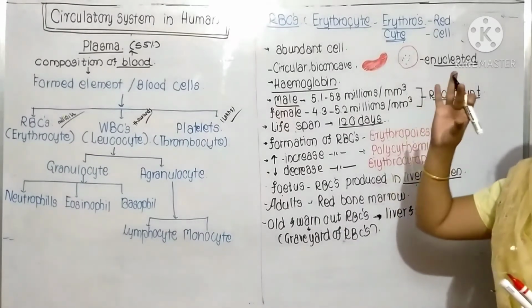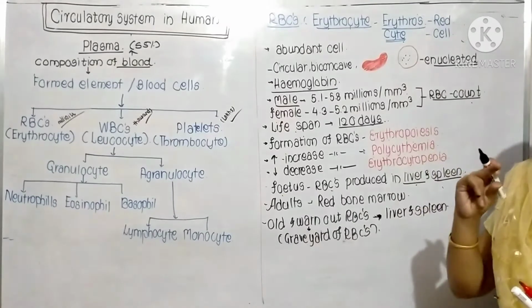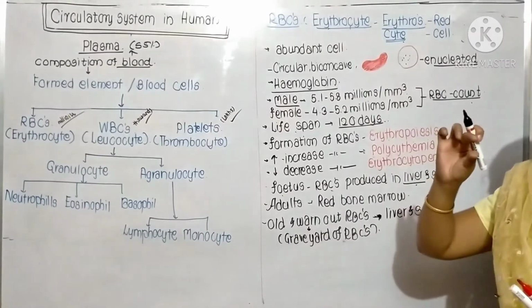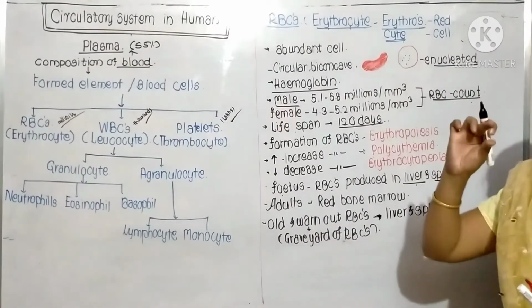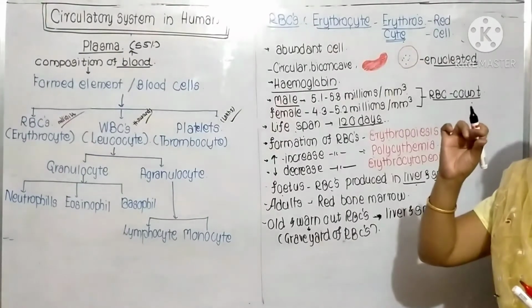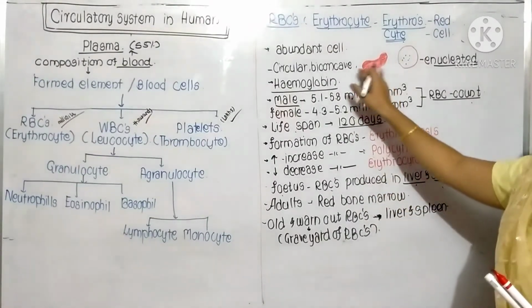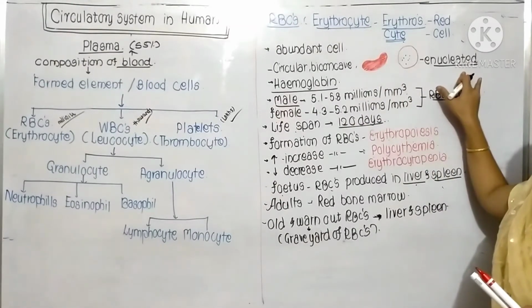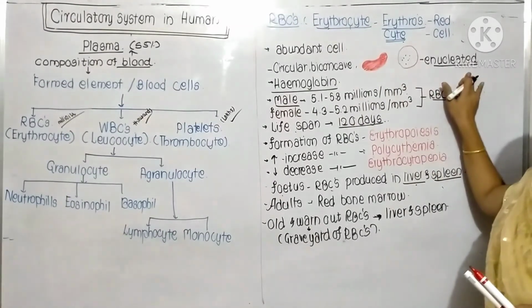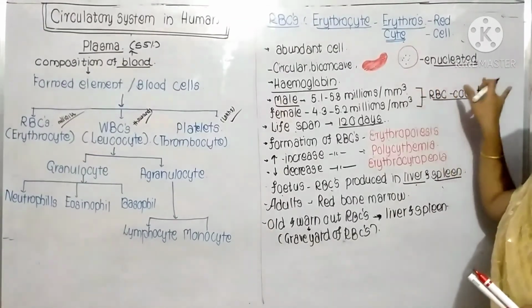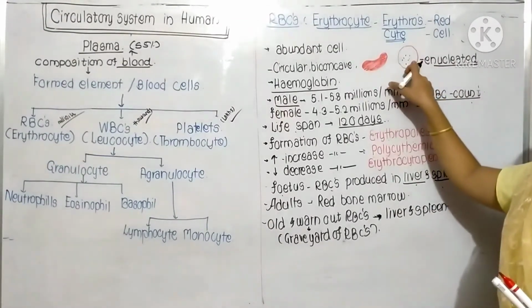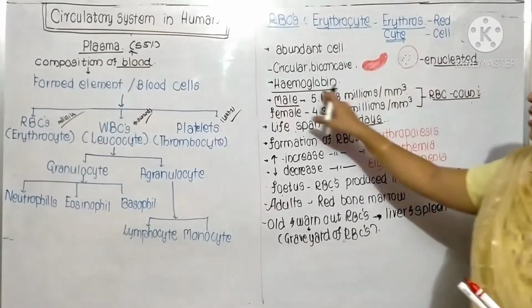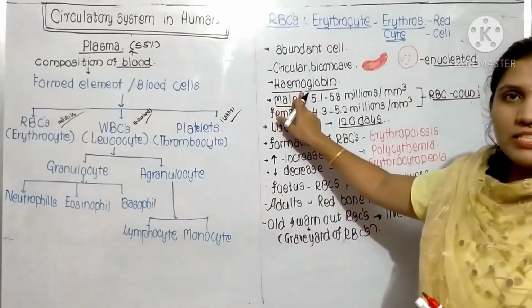It is biconcave. You know peda, like a peda, which is slightly pressed in the middle. It is rounded, but at the center it is pressed. Some pedas are like that. See, it is circular, biconcave, enucleated. Enucleated means the nucleus is absent. Here I have not shown the nucleus. Now what is present inside the RBCs?